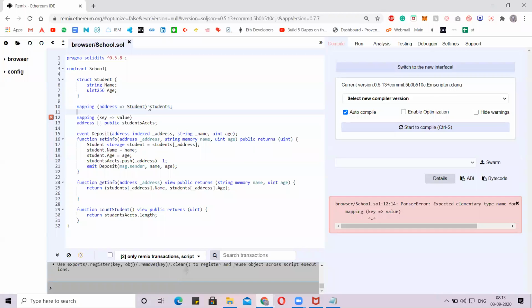Okay, so what is the structure of the mapping? Always remember, we assign a value to the key. That is the meaning of those symbols. Is that clear, guys?